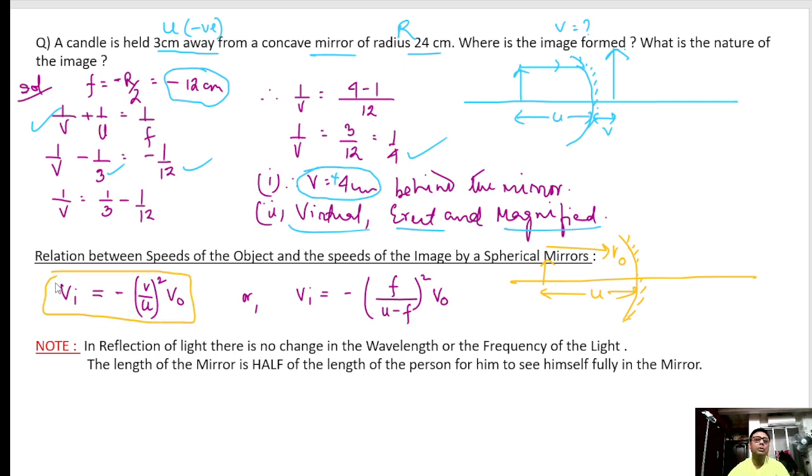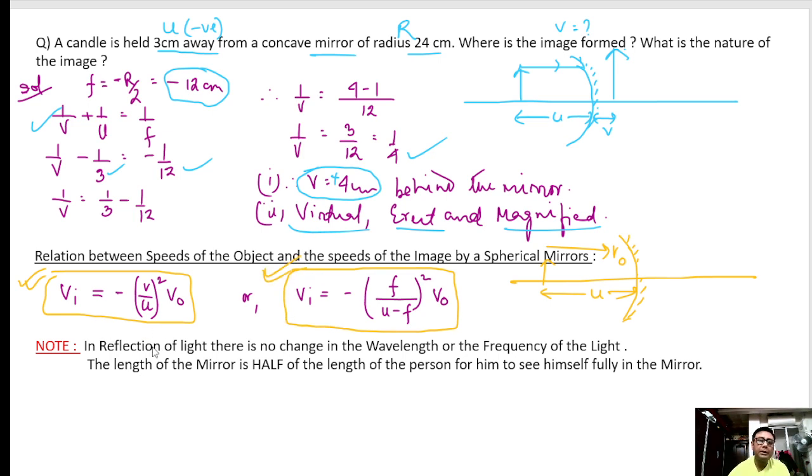Please note, you don't have any derivations of this, because you are studying for your entrance exam and your board exam. For board exams you don't have any of these derivations. You have only the formulas through which you will be asked the questions and the numericals. So this is the formula for the speed of the image, and the same formula in terms of the focal length. Please keep a note of this.